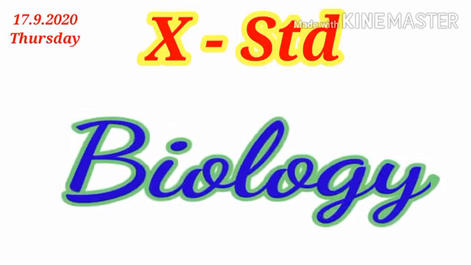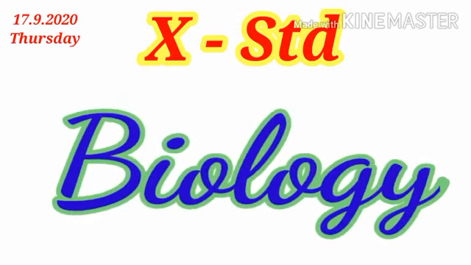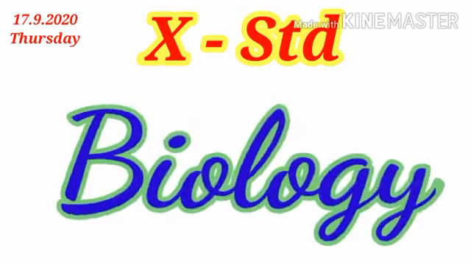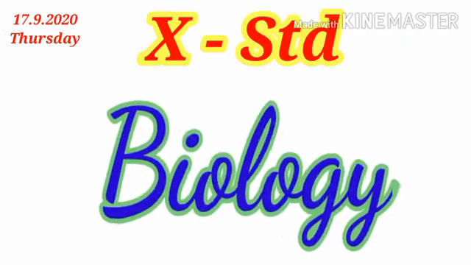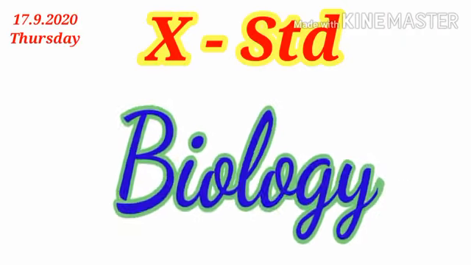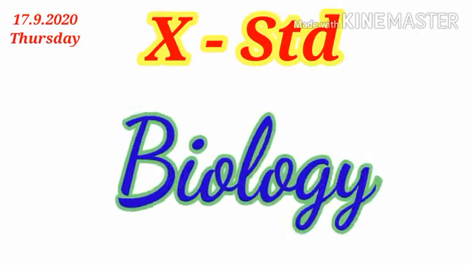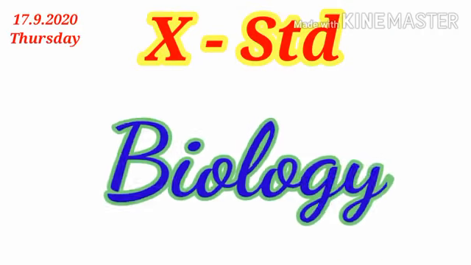All these glands, their secretions and the functions that they perform are going to be discussed in today's link. At the end of the video, you will find question answers discussed.